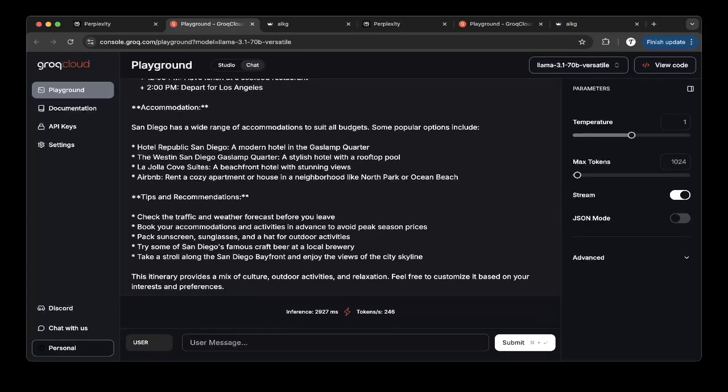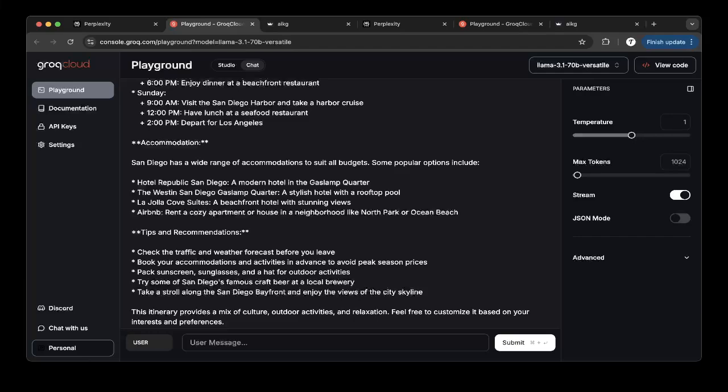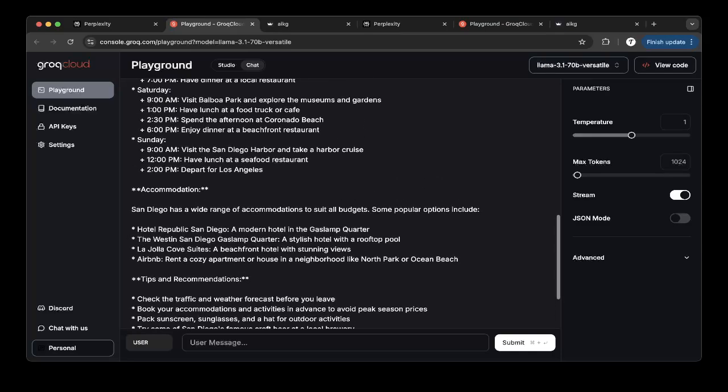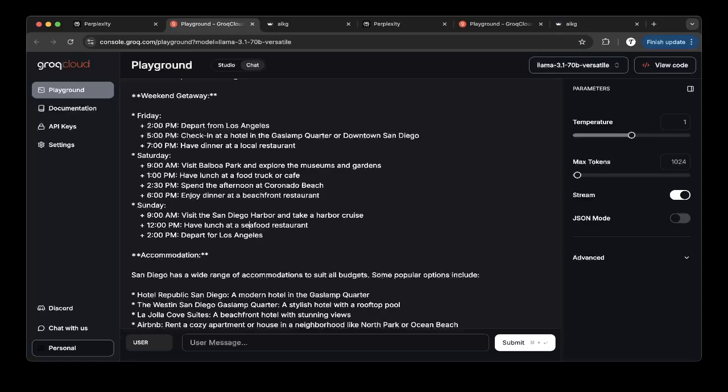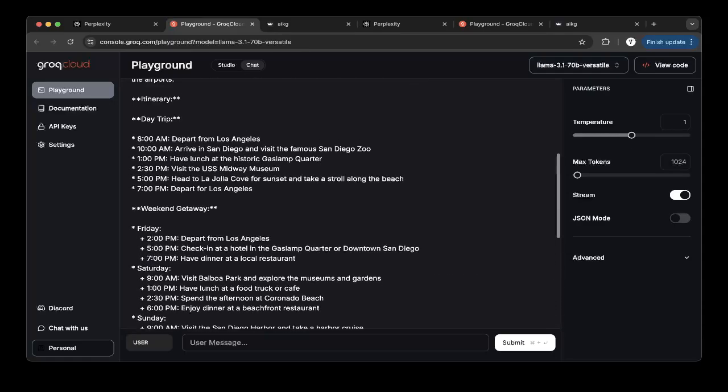Because these are all trained data, they use existing data to train the model, so it's not real time. It still provides enough information to see what you can do, but you might also want to validate all this information, because it's training data, not real-time data like SearchGPT, Perplexity, or MindSearch. Those three use real-time data to give you a response, but the existing large language models just use training data. I just want to mention that.